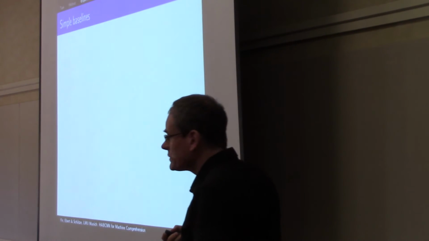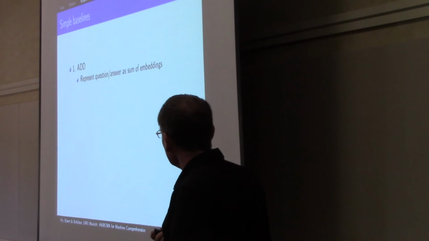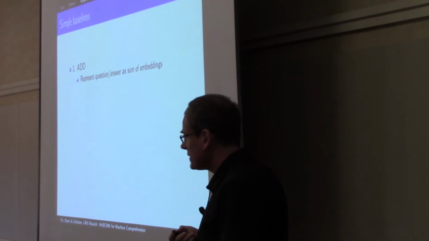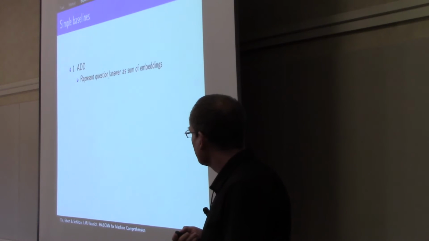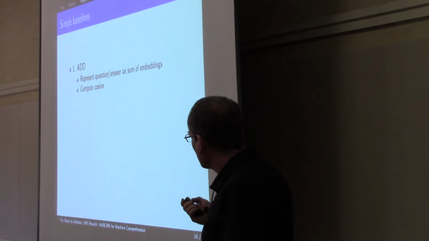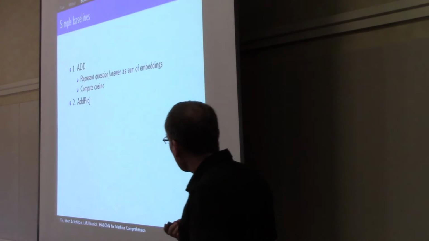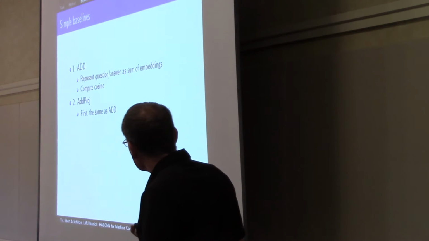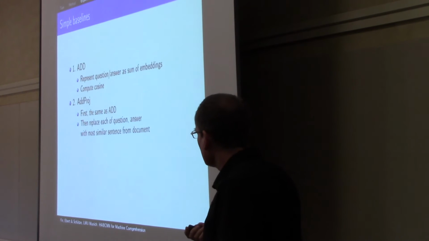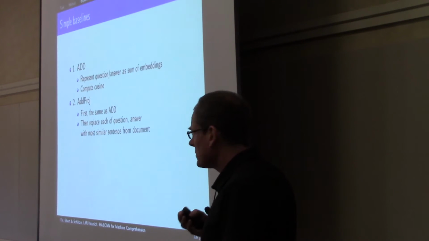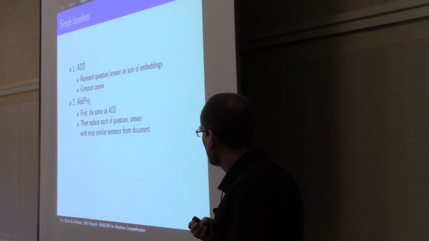We use 2 simple baselines here. One is add. That's simply the representation of question and answer as the sum of the embeddings of the words. And we compute then the cosine between, for example, question and answer. And add proj, that's the same as add first. And then we replace each of question and answer with the most similar sentence from the document.